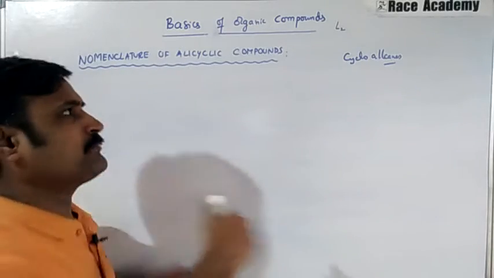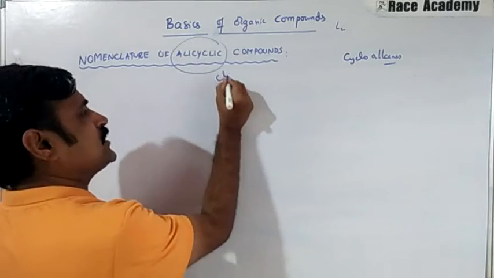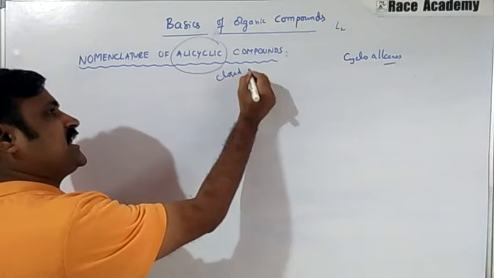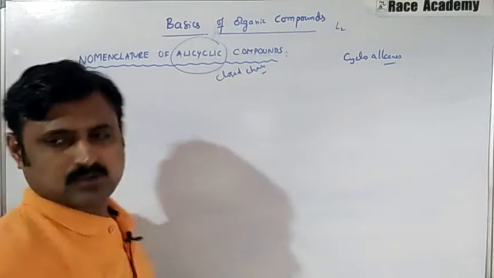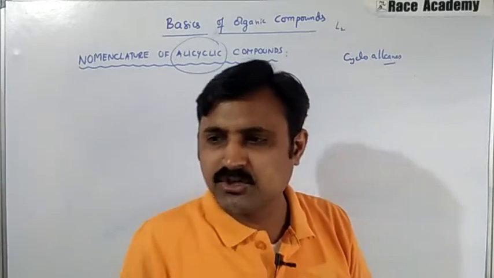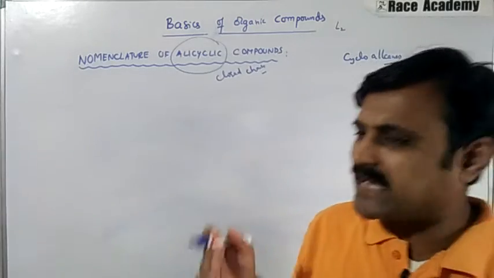Actually, alicyclic is nothing but closed chain compounds.